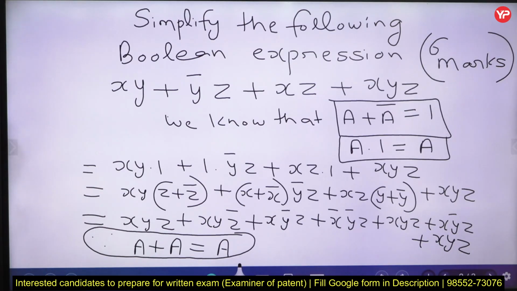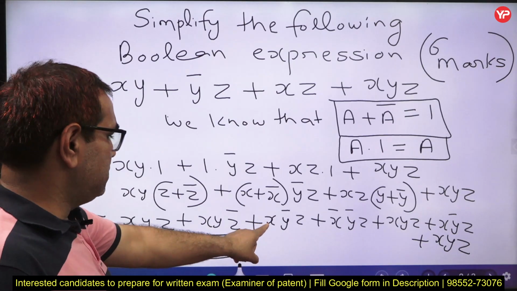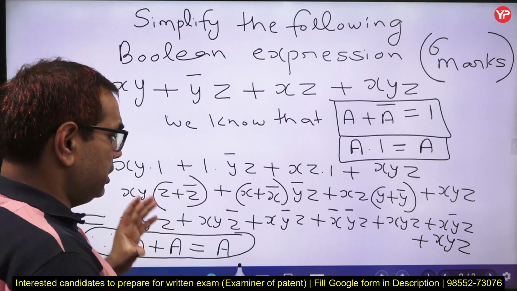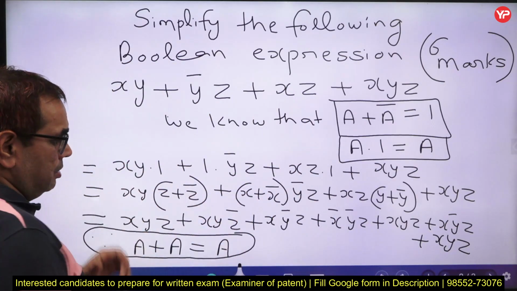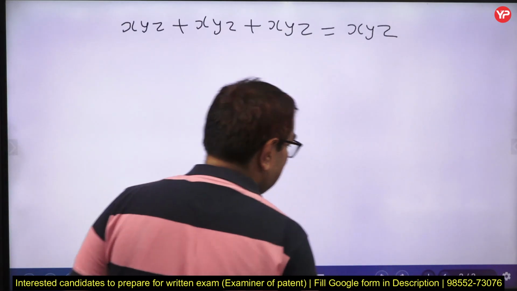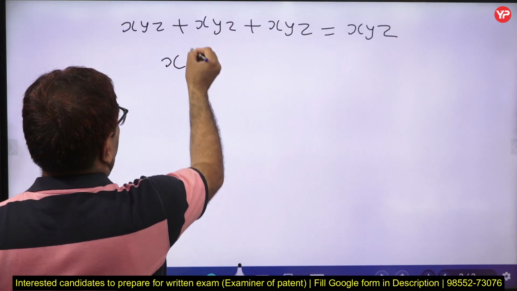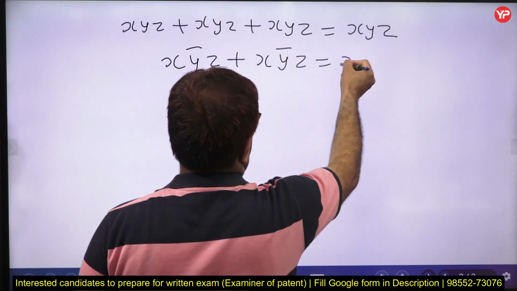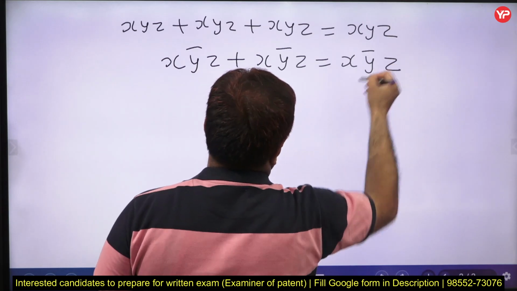Now is there any other repeating term? So we can see here x y bar z, x y bar z. Okay. So these two can be replaced by a single one. We can mention also this x y bar z plus x y bar z equal to x y bar z.